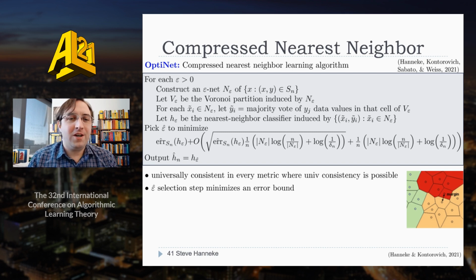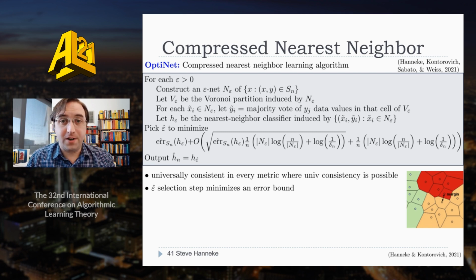The way the algorithm works, for each epsilon, the algorithm constructs an epsilon net of the training data, and it then takes the predicted label within each cell of the Voronoi partition as the majority vote label among the data in the cell. And that classifier can be interpreted as a nearest neighbor predictor based on the data points in the epsilon net, but replacing their original labels with these majority vote labels. So then we have to choose a resolution epsilon, and it does this by a kind of structural risk minimization approach, optimizing a bound on the error.